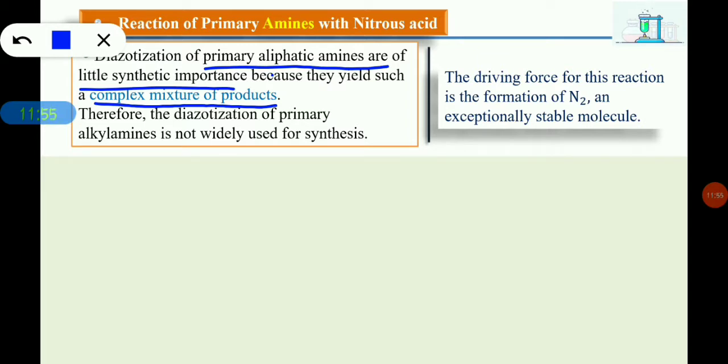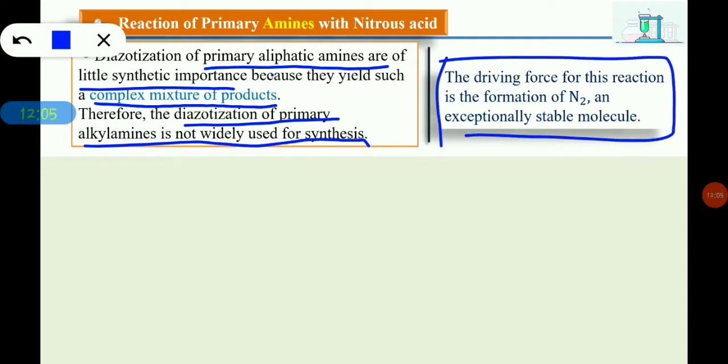Therefore diazotization of primary alkyl amines is not widely used for synthesis. The main driving force of this reaction is the formation of the stable N2 molecule.